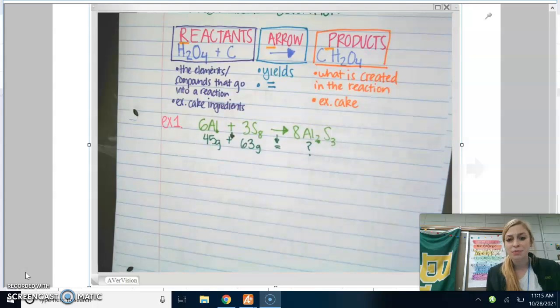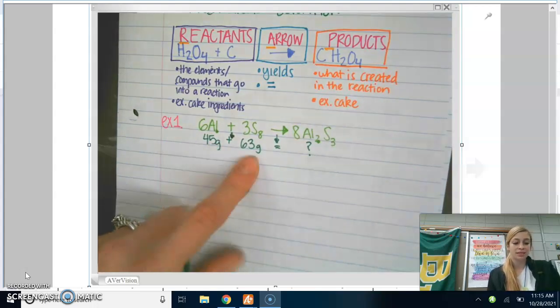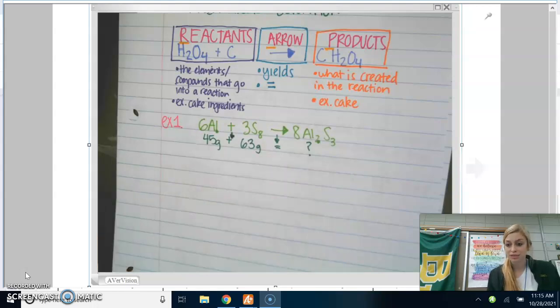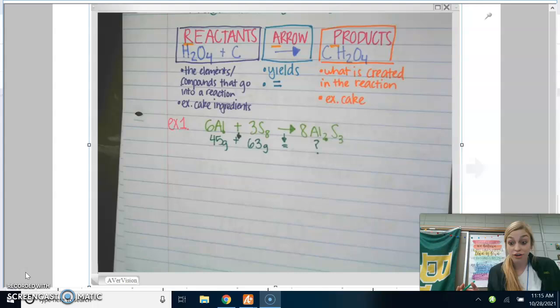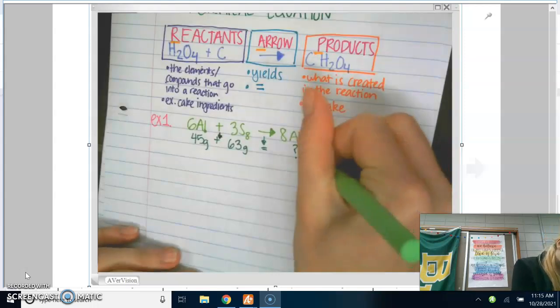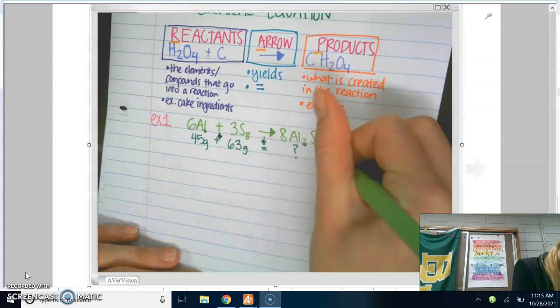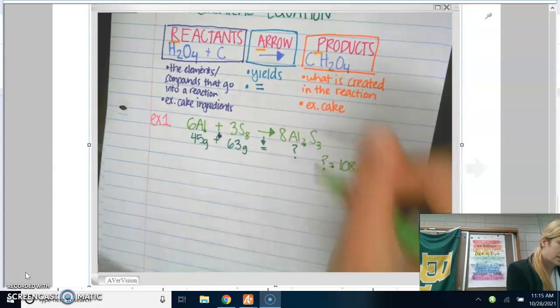So now you have a math problem. Piece of cake. Yeah, I got this. 45 grams plus 63 grams equals how many grams? Both sides have to be equal. If we started with 45 plus 63, we have to end with whatever 45 plus 63 is. So this would mean that our arrow equals 108 grams. That's your answer.